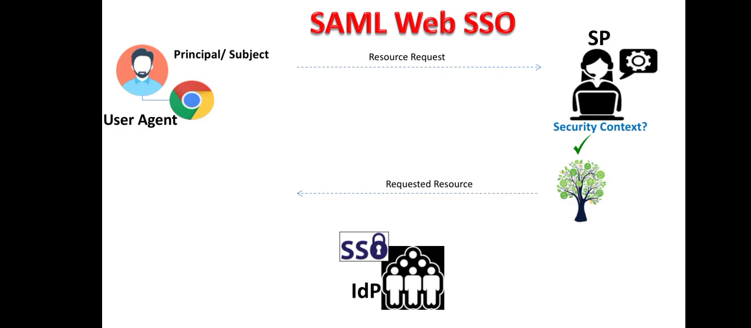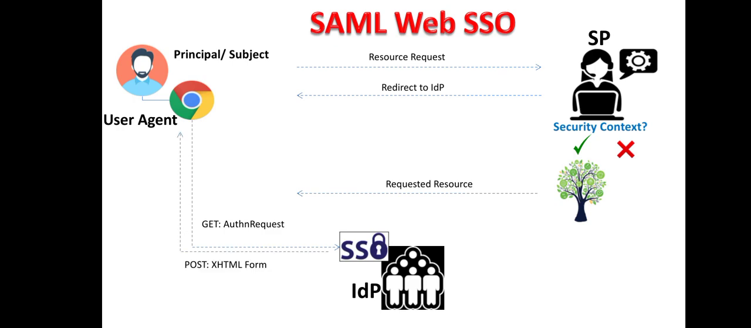But if there is no security context related to that user, then SAML will work. So the service provider will redirect the user to the identity provider, and the user agent will then approach the single sign-on service at the identity provider to get the SAML authentication data from the identity provider. So the identity provider will then provide an XHTML form which will contain the security assertion for the user.